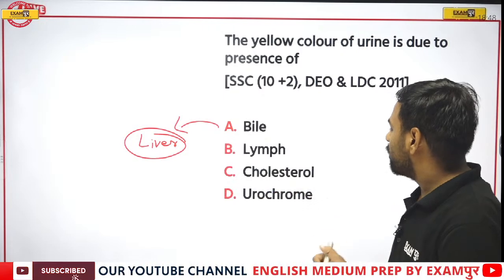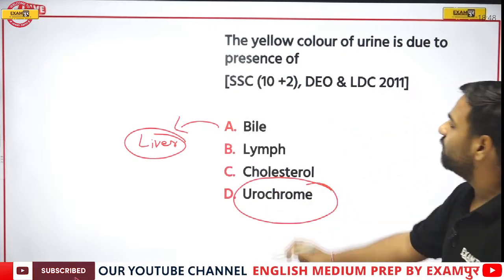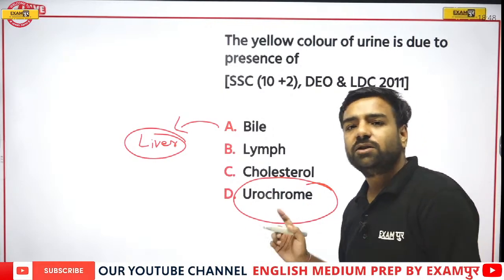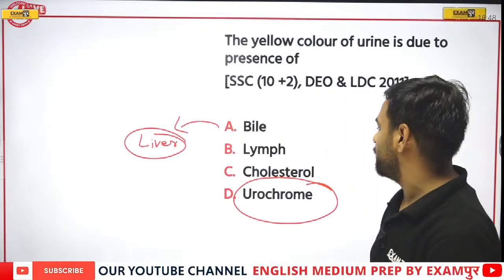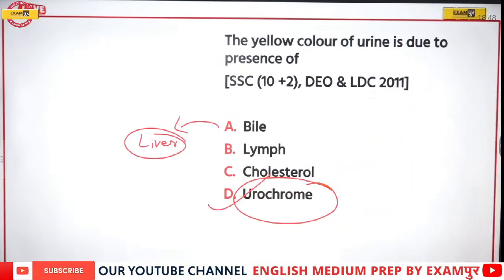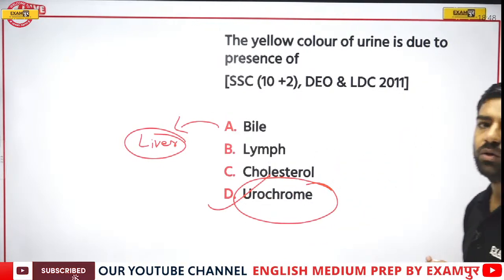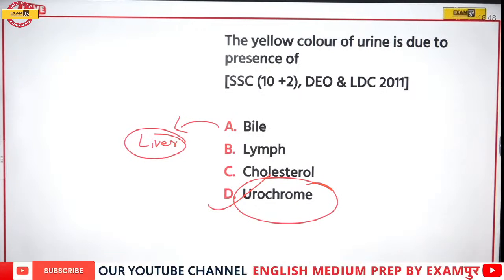Correct? If I talk about this urochrome, urochrome is the one which is giving color to the urine. So here, option number D will be correct. Absolutely correct, Abhishek. Totally correct. Urochrome is the one which is giving yellow color to the urine. So yes, option number D is correct.